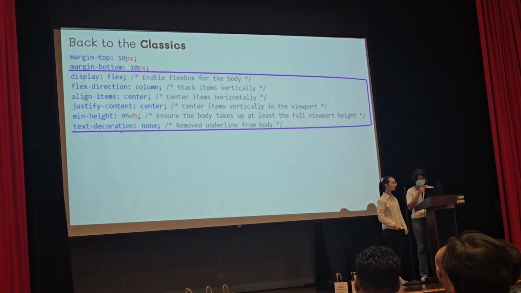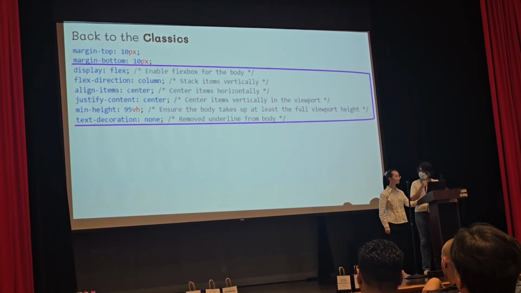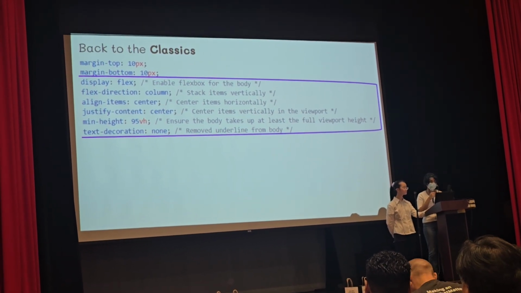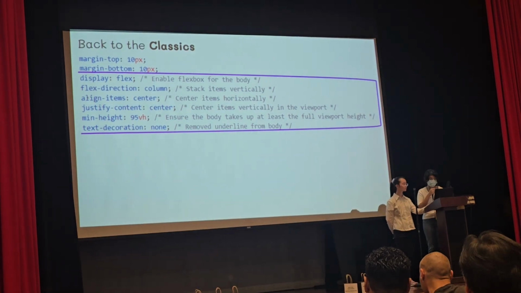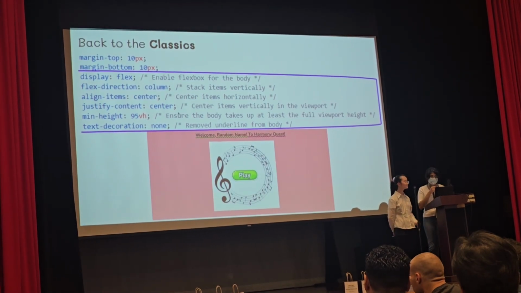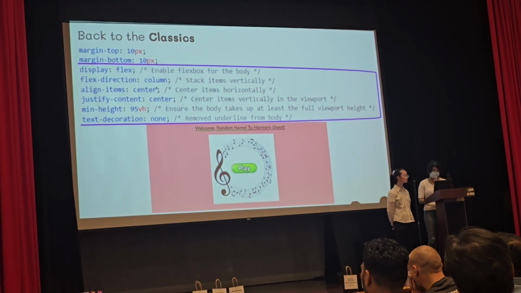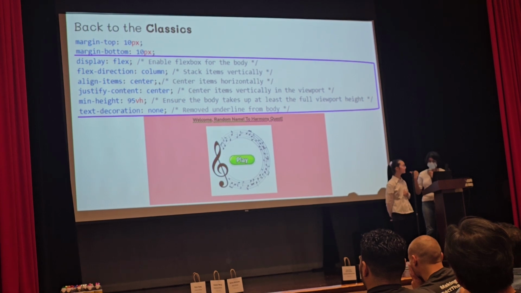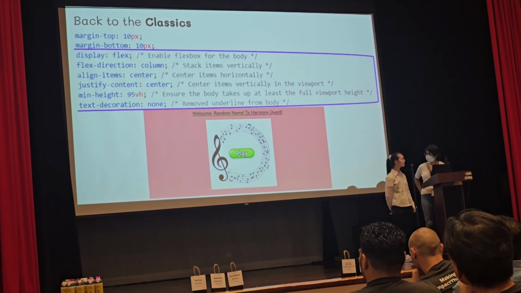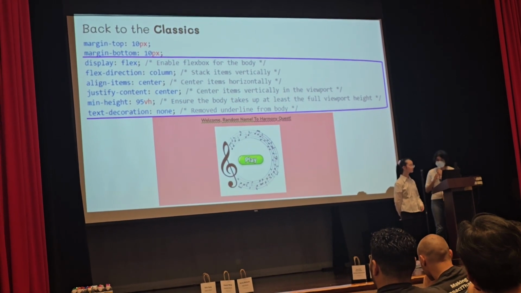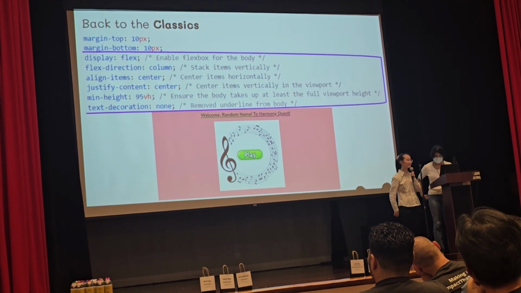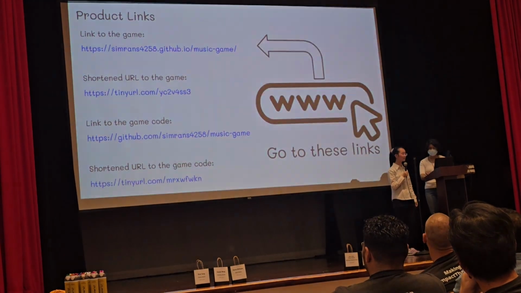Basically, I had to go back to using Bootstrap, or CSS in general, from what we learned last year in SEP 10. I figured out you have to center everything, as you can see here, and make it a sort of column to center the canvas. It's a bit complicated because this is using JavaScript as well, but I managed to figure it out with the other code and using it. And it leads to this result right here. These are links to our product, the game, and the game code.